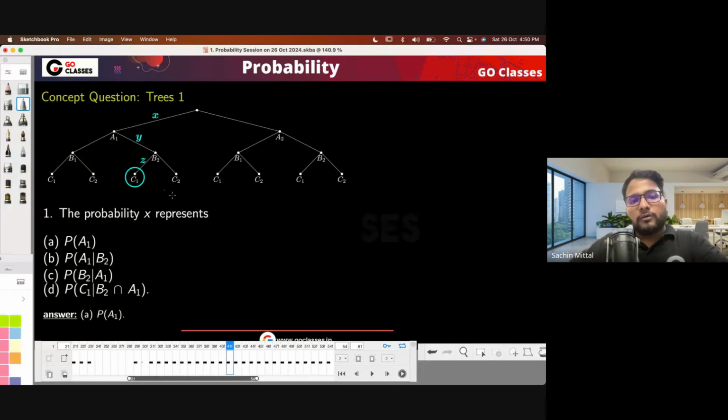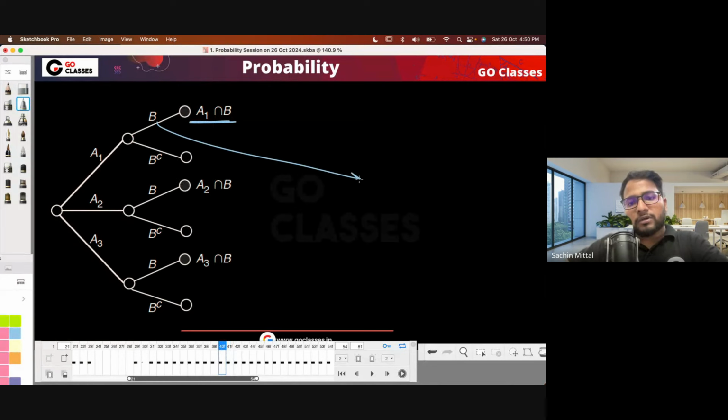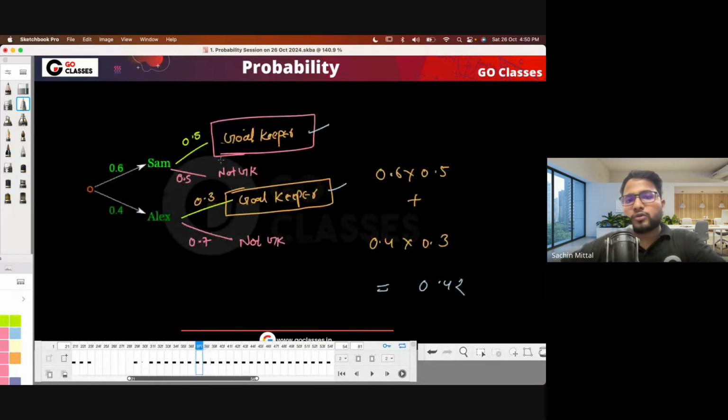Now, interestingly, this probability. Can anyone tell me what is this probability? Can I say probability of B? Can I say probability of A, or A1 intersection B? Since this event has occurred, on the edges I will always be writing the conditional probability. So what is this probability? Since A1 has occurred, what is the probability of B? On the edges. For example, here you might not have noticed, but here also I've done the same thing. Can you tell me what is this probability? This 0.3? 0.3.